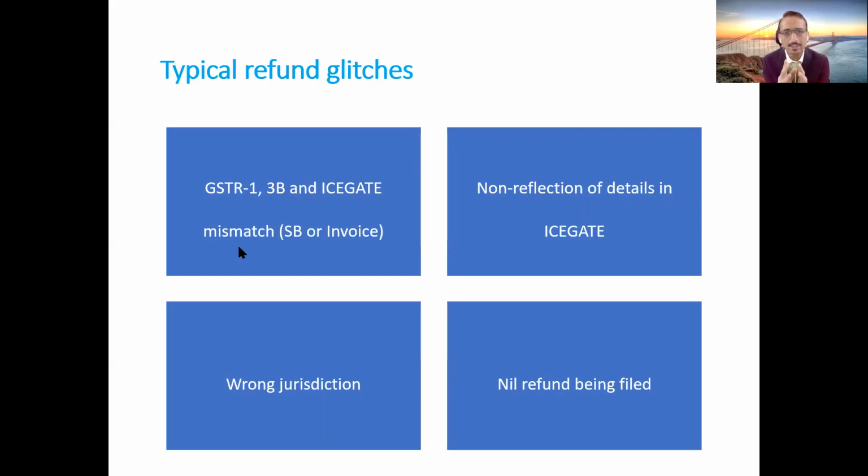In this regard, there is one particular circular, number 110, wherein the GST authorities have clarified that in case you have not filed the refund claim for the subsequent quarter, then you can resubmit this refund claim again, and you will be granted the refund. But in case you have filed the refund claim for the subsequent quarter, then there is practically no way or solution for you except that you will have to follow up with the jurisdictional authorities and write an email to